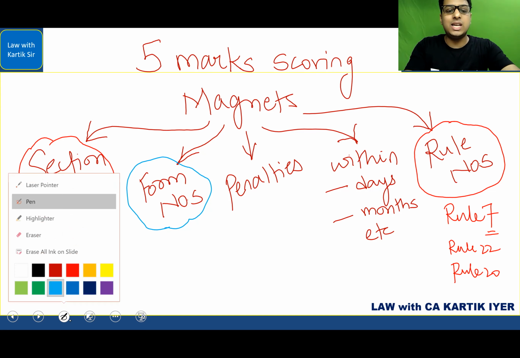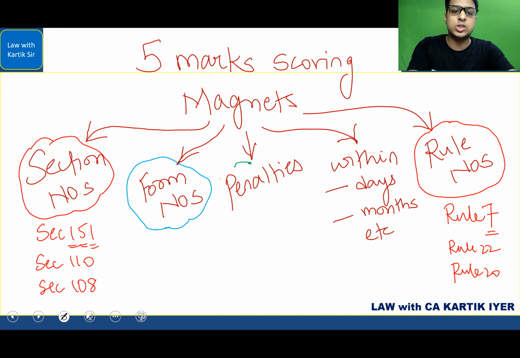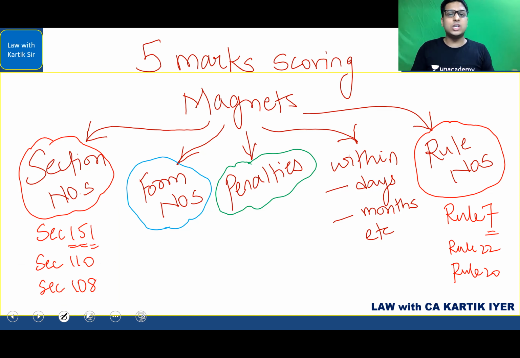Next is penalties. Penalties are some of the areas that students are really scared about. Why? Because there is no standardization to it. Every penalty of every section number is different. Whatever section you see where penalty is involved, you will hardly find similar penalties. At one place, it will be penalty up to rupees 1 lakh and rupees 5,000 per day during which the default continues. At one more place, you will see penalty up to rupees 1 lakh, which may extend to 3 times the amount of fraud that is done. Some or the other combination, but very dissimilar to each other.